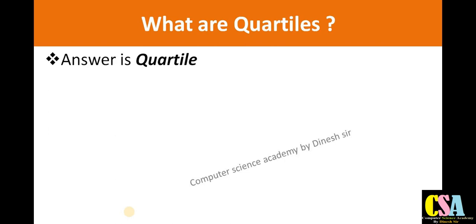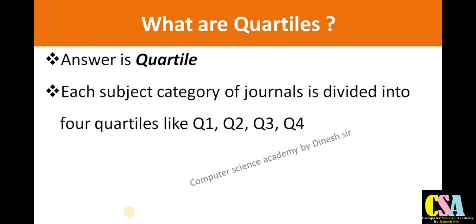By seeing the quartile we can easily find out which is the top-ranked quality journal. It is available in all categories as Q1, Q2, Q3 and Q4: quartile 1, quartile 2, quartile 3 and quartile 4.